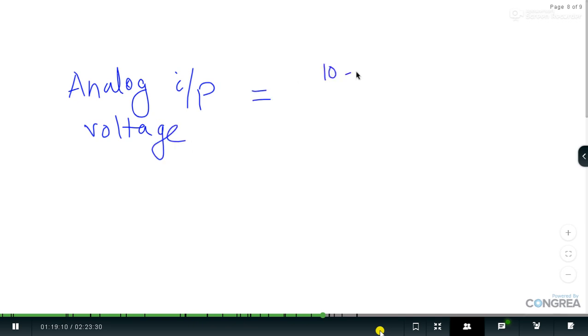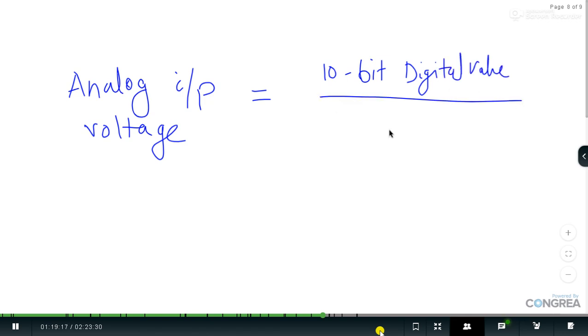So analog input voltage. I have told you this formula, and make sure that you explain this formula to the students as well. Analog input voltage is equal to 10-bit digital value, and this formula is very important. 10-bit digital value divided by the resolution of ADC, and resolution multiplied by V reference voltage. So make sure that you have that value as well.